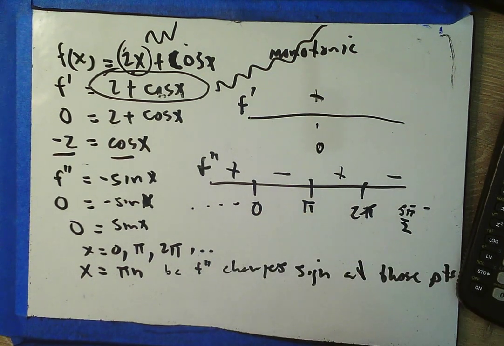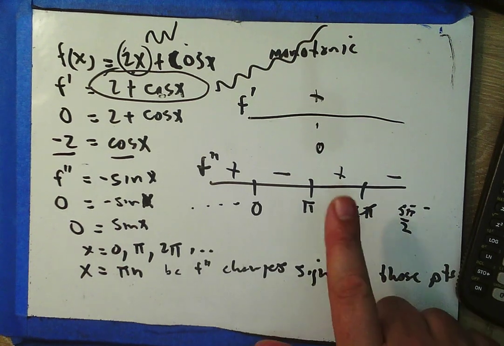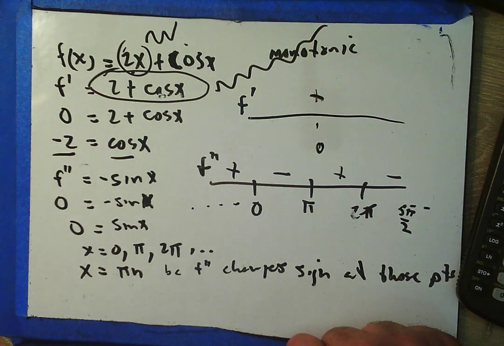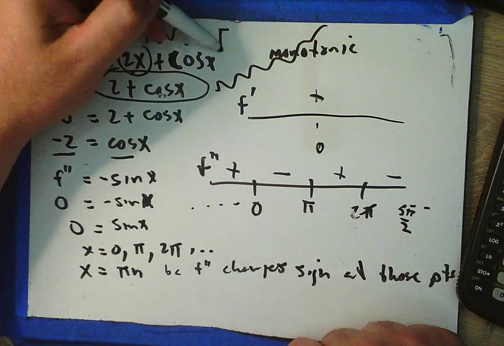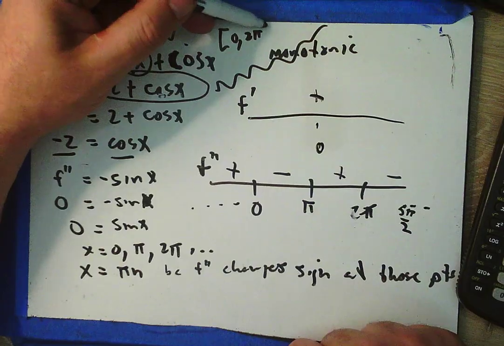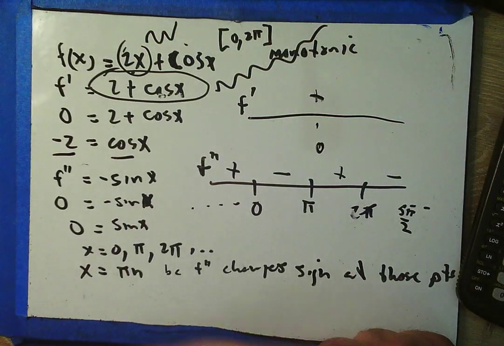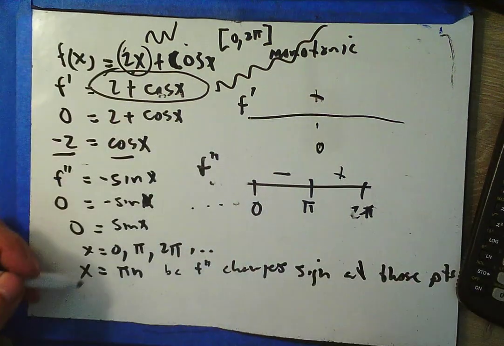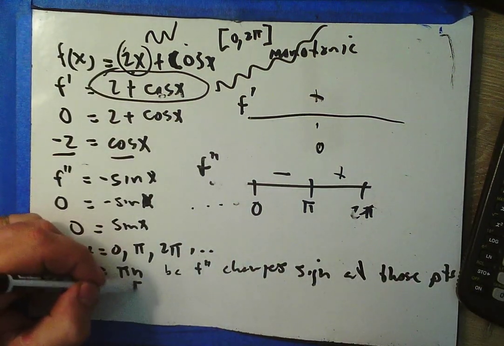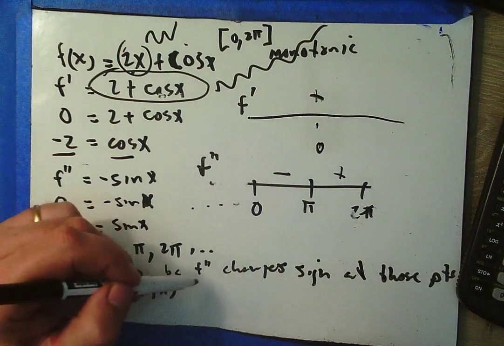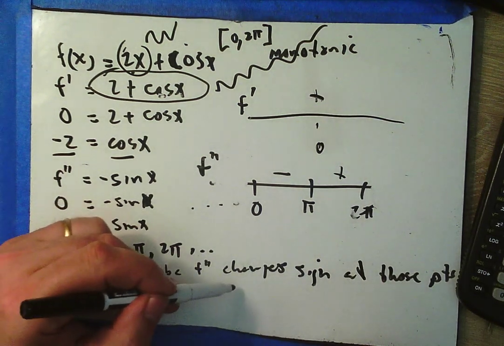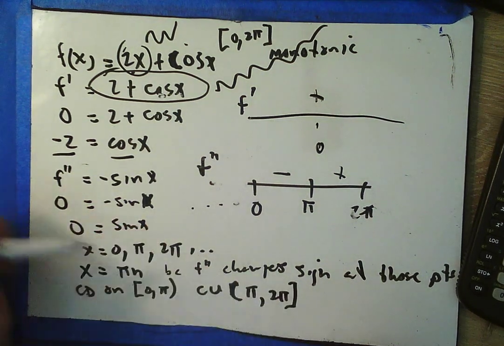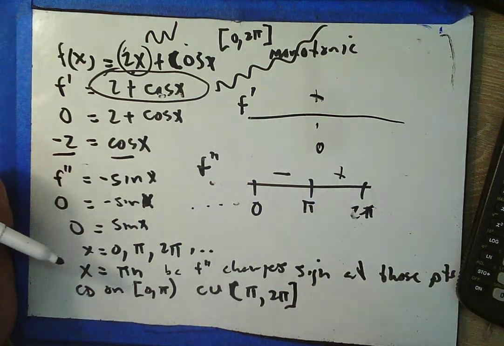Okay? And I mean concave up here and here. And so I could write some sort of general rule, but more likely what's going to happen is that they're going to give me some kind of restriction, and I can say, okay, f is concave down on 0 to pi, and f is concave up on pi to 2 pi, and there's that inflection point at pi.